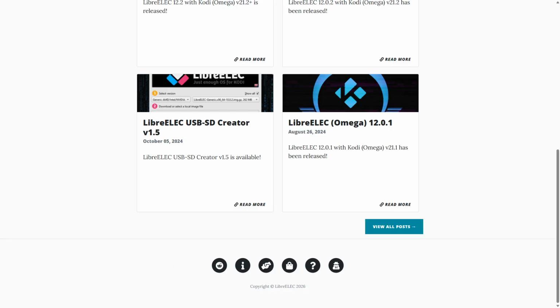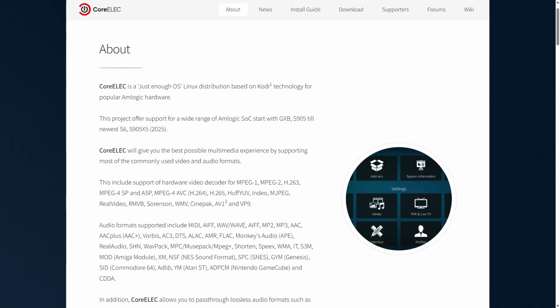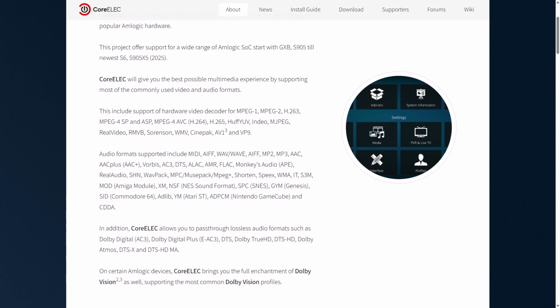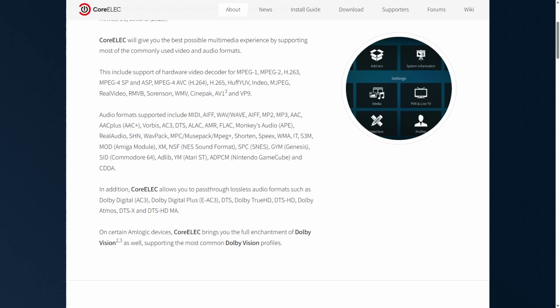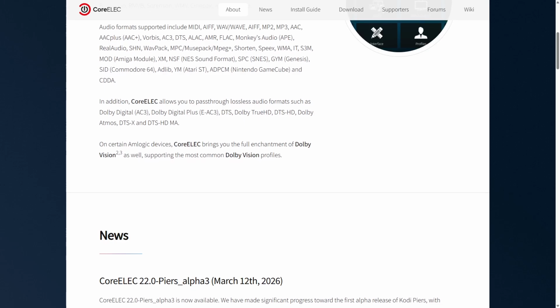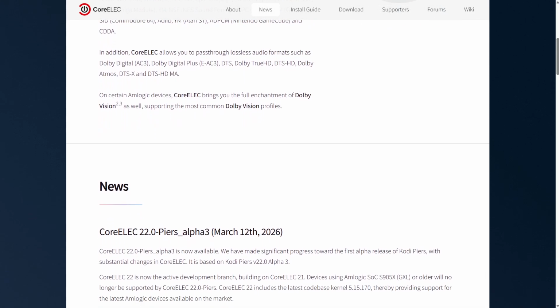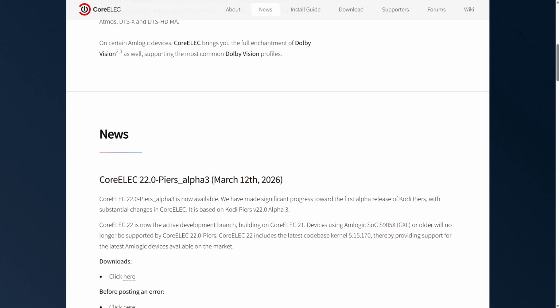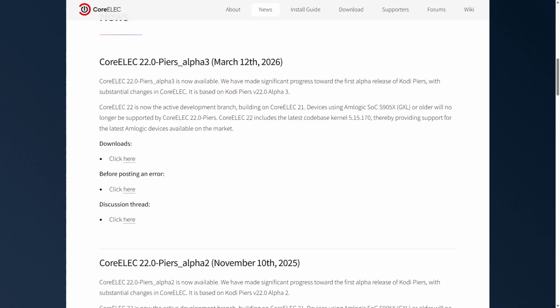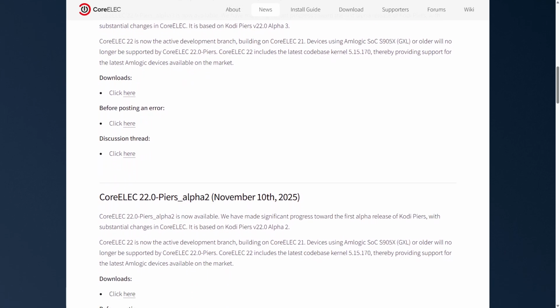experience without technical complications. CoreELEC is a specialized operating system tailored for Amlogic devices, providing an optimized environment for Kodi. This OS is designed to leverage the hardware capabilities of Amlogic chipsets, resulting in superior performance and stability when streaming media. CoreELEC boasts features like hardware acceleration and support for 4K video playback, ensuring a high-quality viewing experience.